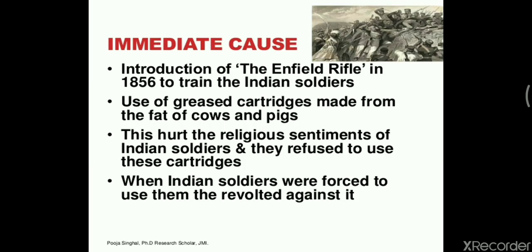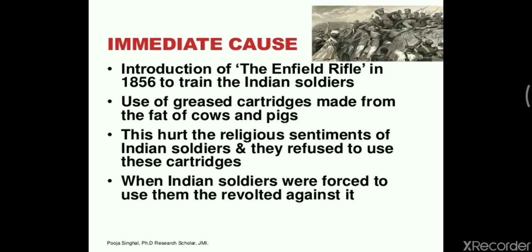The immediate cause, as we know, was the introduction of the Enfield rifle, made in 1856 to train the Indian soldiers. Changes were made according to which a cartridge was to be used in that rifle, and there was a rumor that the cartridge was made up of the fat of cow and pig.